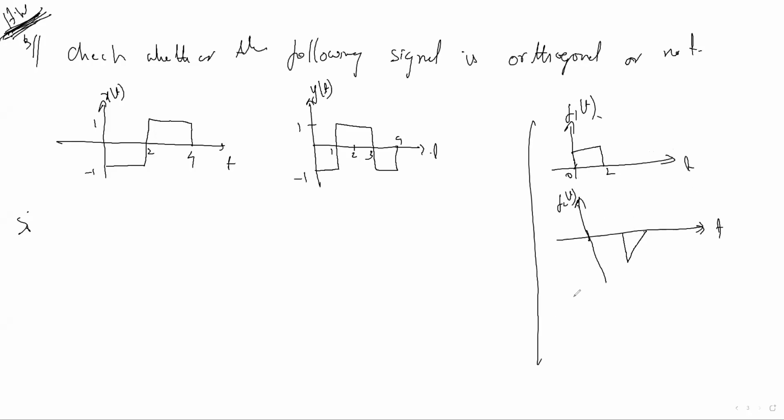So what is the orthogonality formula? Integration t1 to t2, f1(t) f2(t) dt equal to 0.